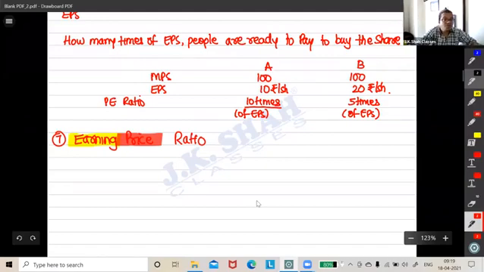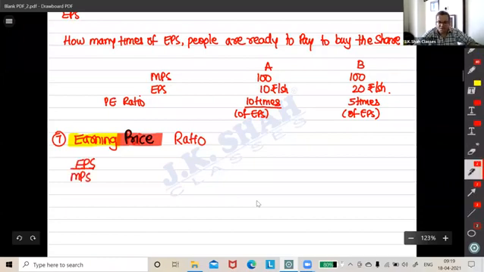Earning is EPS, correct? So our ratio will be simple. Again, the same thing: EPS upon MPS. This is generally in the form of percentage.